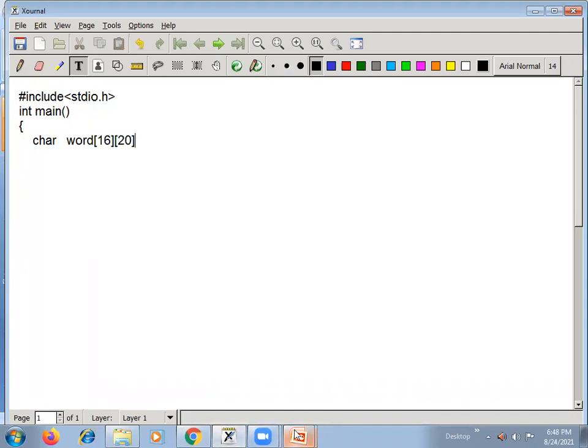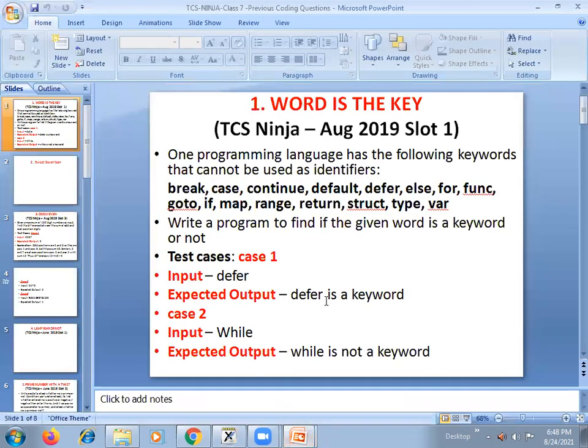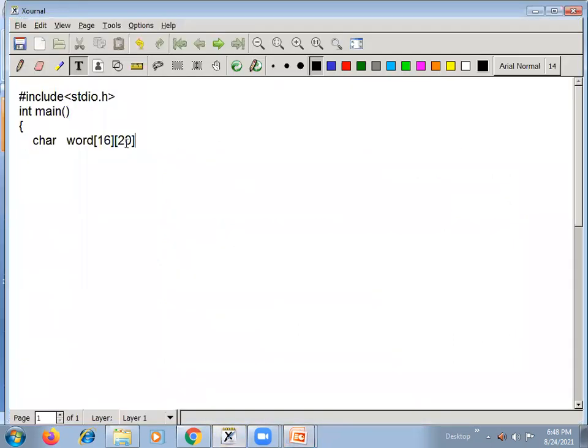What is the maximum word size? You can check and take accordingly. Continue, default: this is 1, 2, 3, 4, 5, 6, 7, 8. So 8 is the highest length word here, so you can take a word length of even 10 or 15, that is also enough. Better you take 16 by 10.